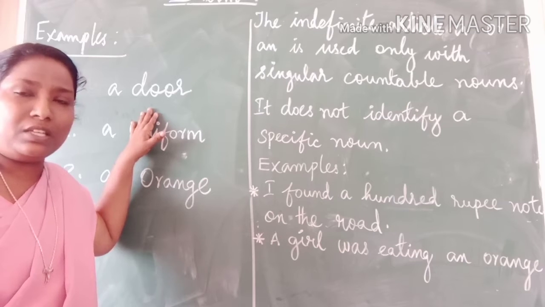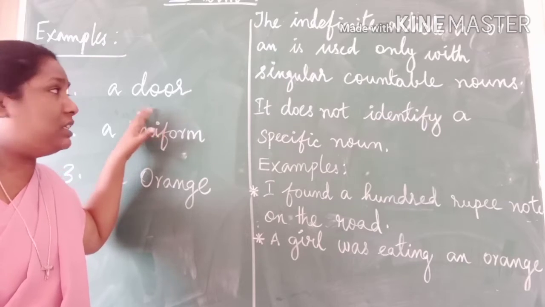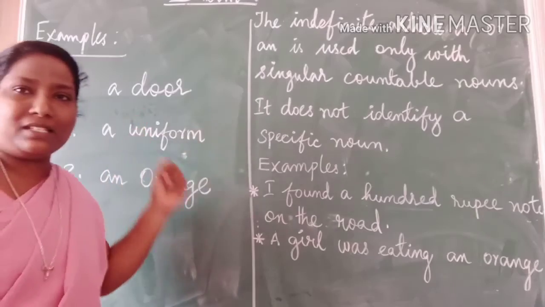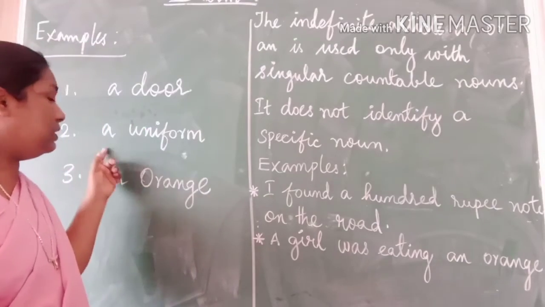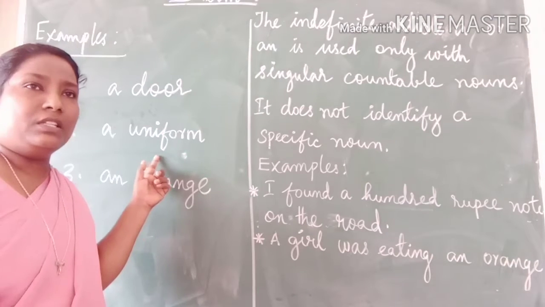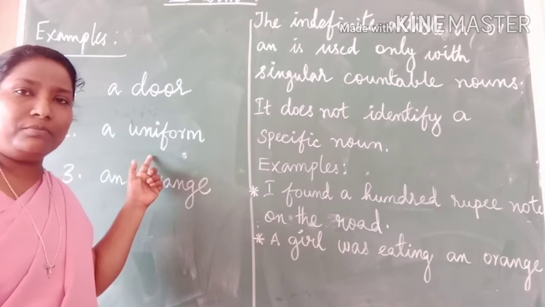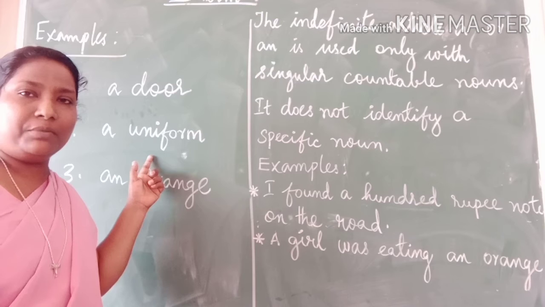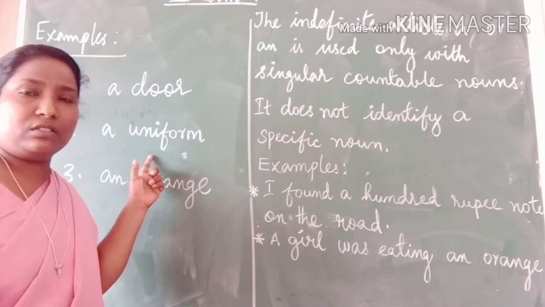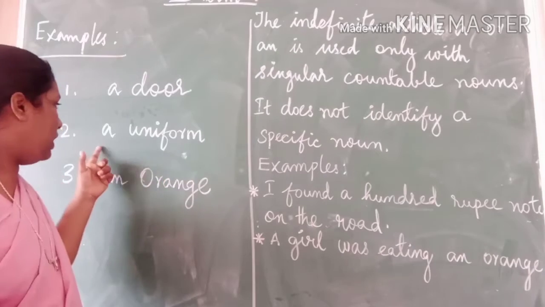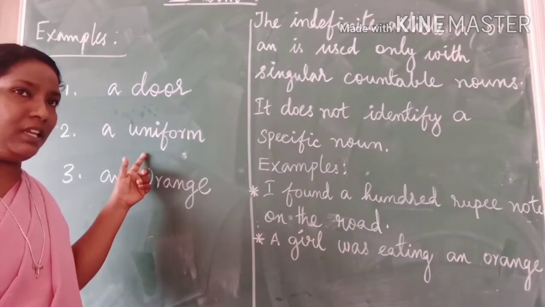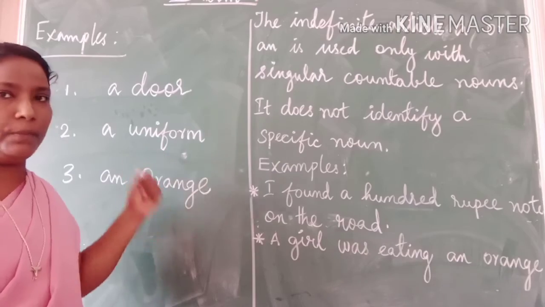Therefore, we use the indefinite article a before it and say a door. Another example, a uniform. The noun uniform begins with a vowel, but it begins with a consonant sound. Therefore, we use a before it and say a uniform.